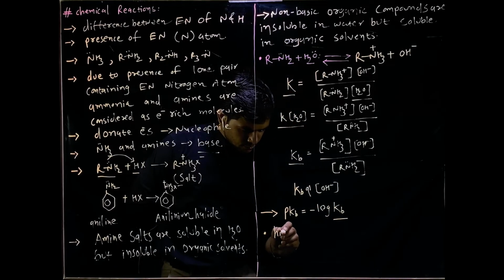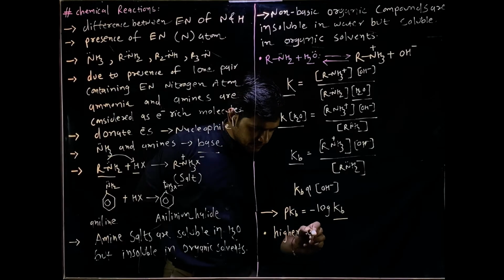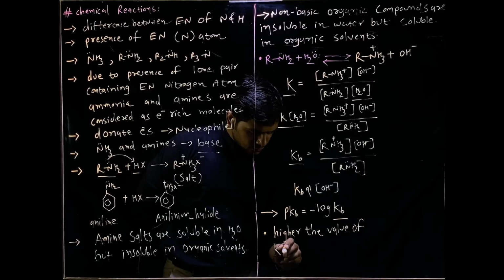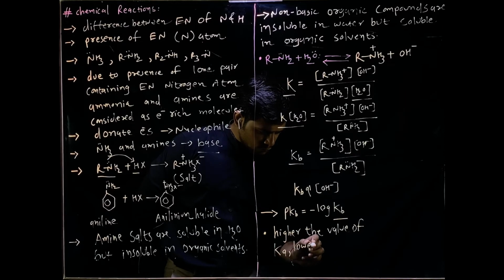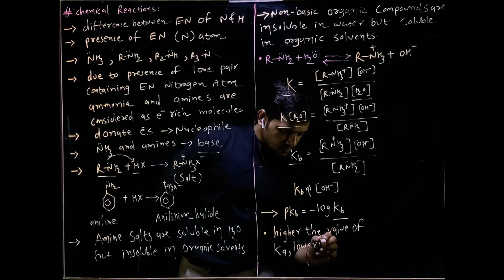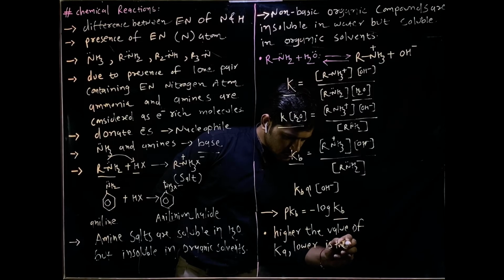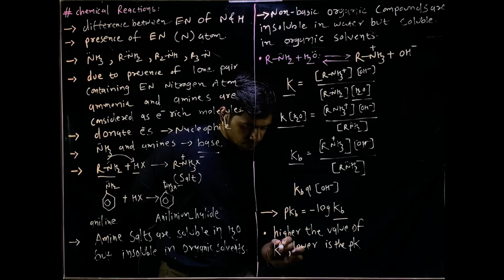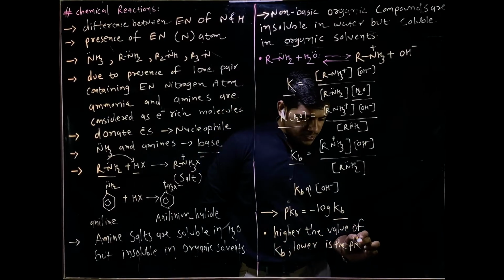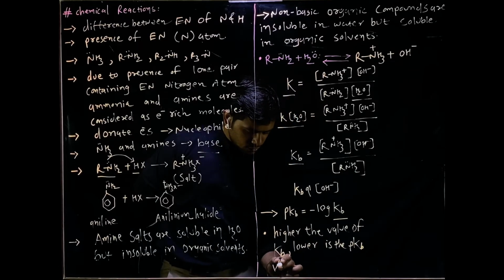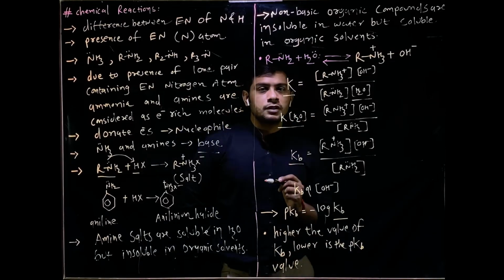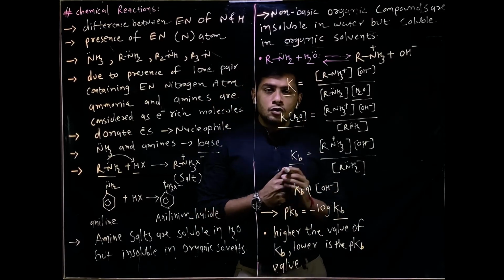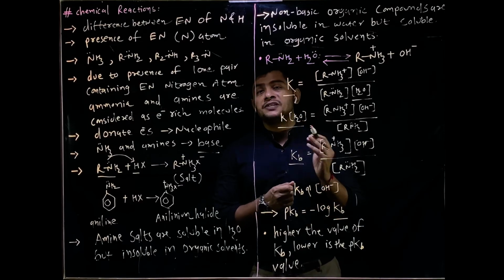So higher the value of Kb, lower is the pKb value, and higher will be the basicity.